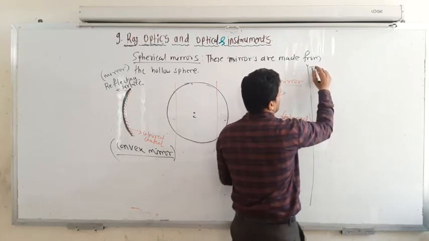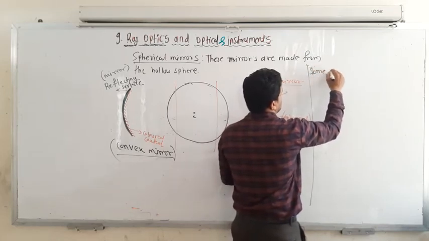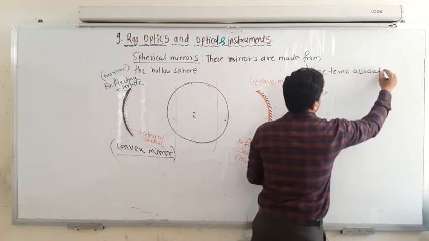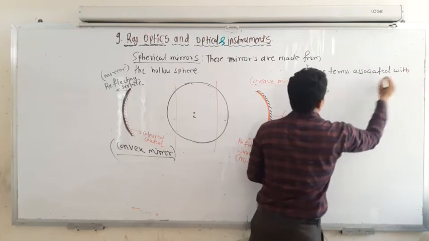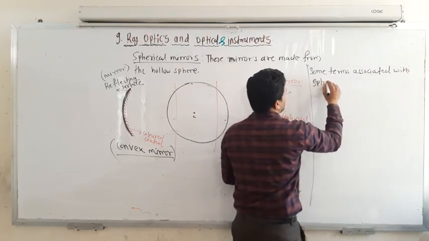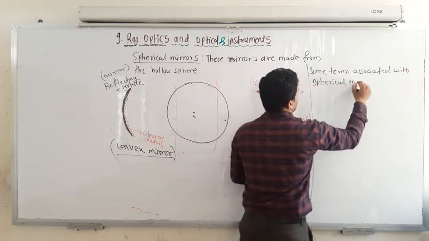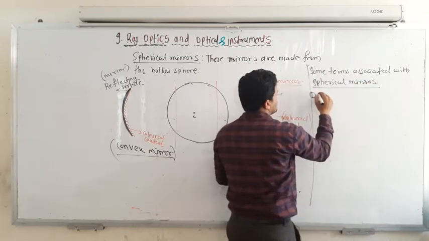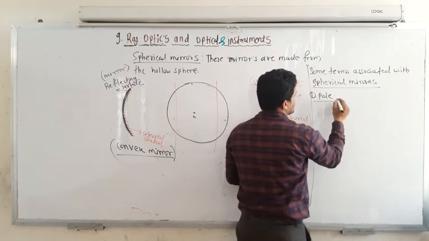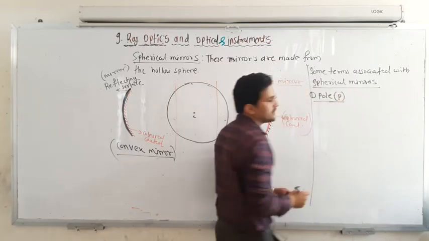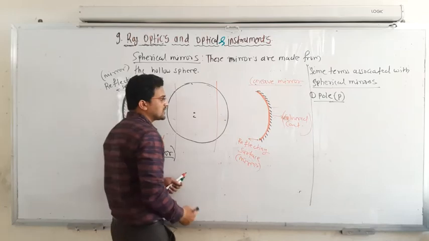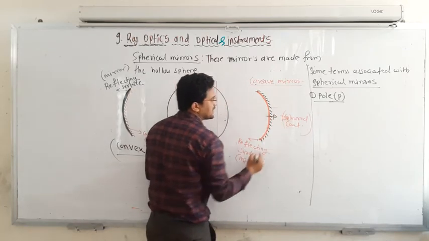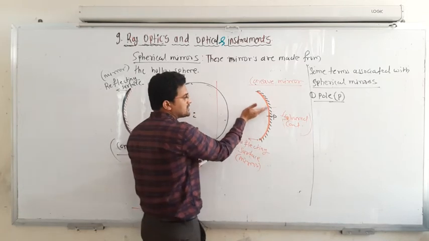So some terms associated with spherical mirrors. First is the pole, represented by P. The pole is nothing but the center of the mirror, from which the mirror is equally divided.